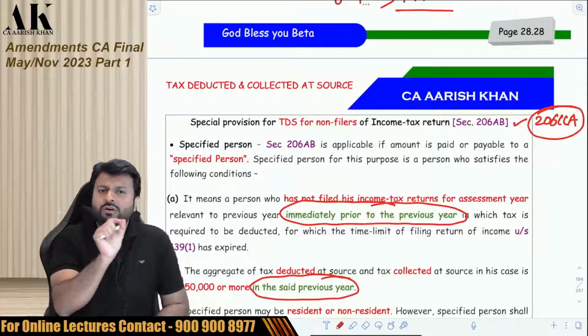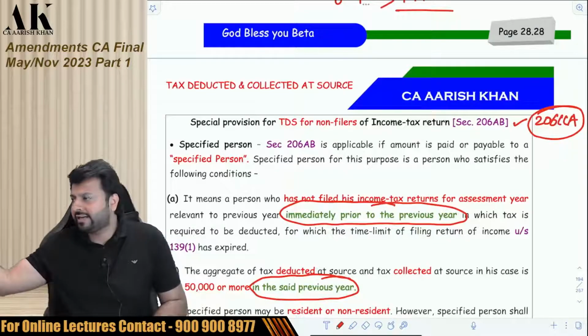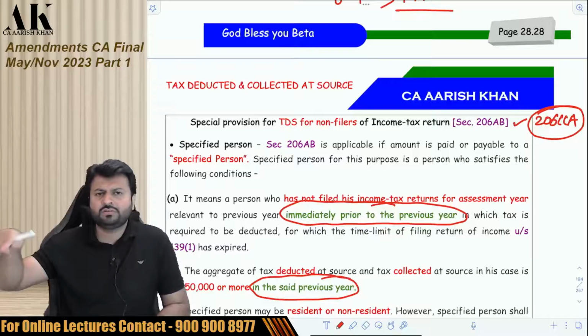There also they have removed the word "two". The word "two" is removed and they have said only last year. Whenever that section comes, I'll show you that.